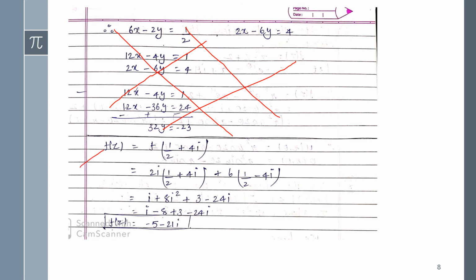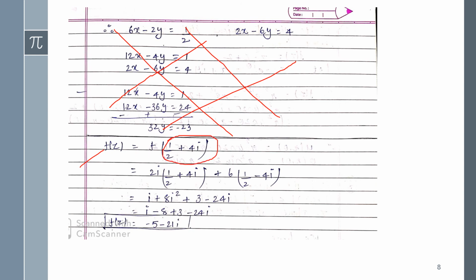And here you can see that w, that is f(z), is given in the equation as 2iz + 6z̄. So in place of z I am putting this component as given in the equation.